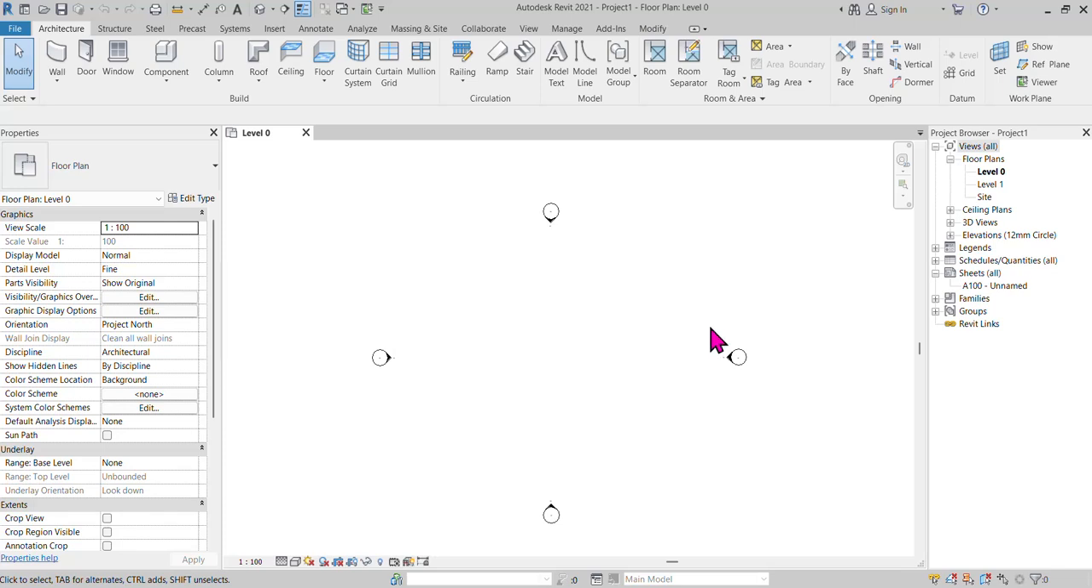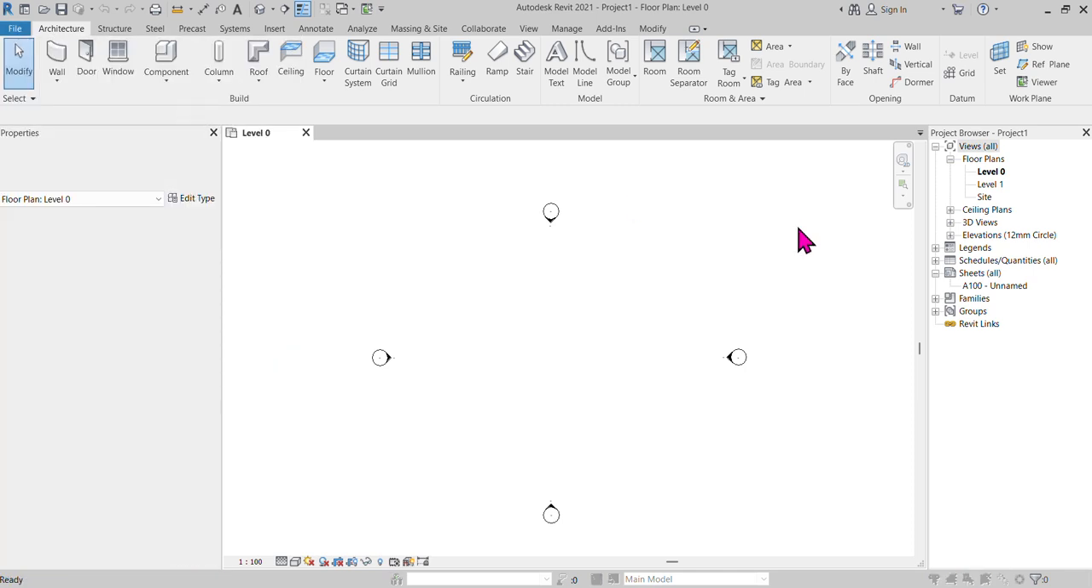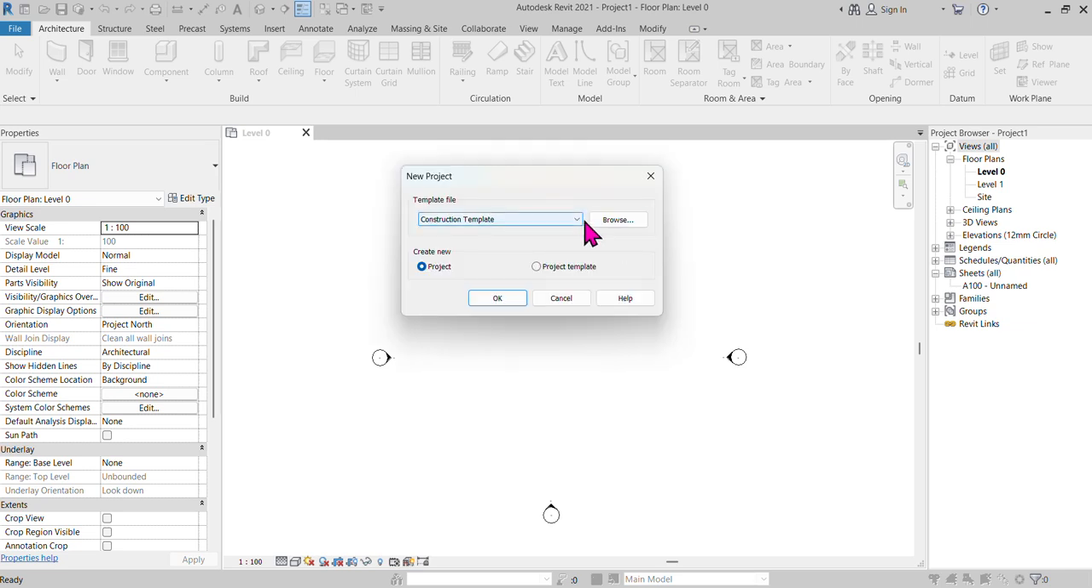Today I will explain about the MEP, how we can create the air terminal family in our project. First of all, I can go to File, New, Project. In the project, I will use my mechanical template.